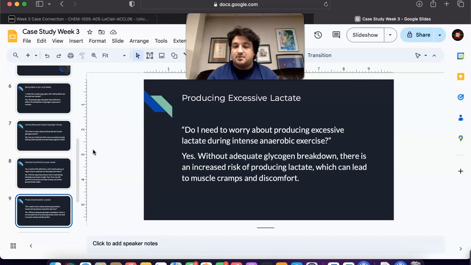With a glycogen phosphorylase deficiency, your muscles cannot break down glycogen efficiently, which leads to early fatigue and possible muscle pain. So, without adequate glycogen breakdown, there is also an increased risk of producing lactate, which can lead to muscle cramps and discomfort. So, it's advisable to avoid very intense anaerobic activities and just focus on moderate or aerobic exercises.